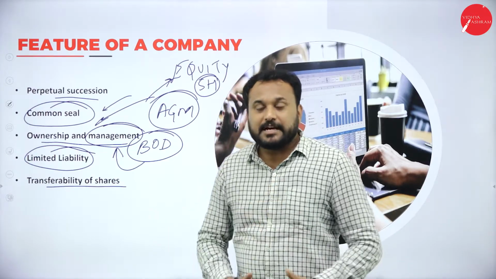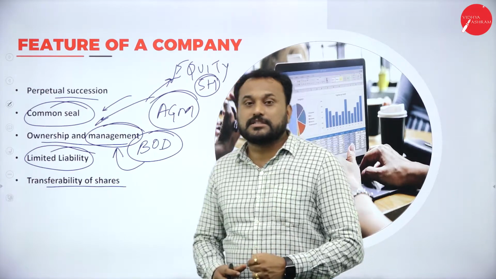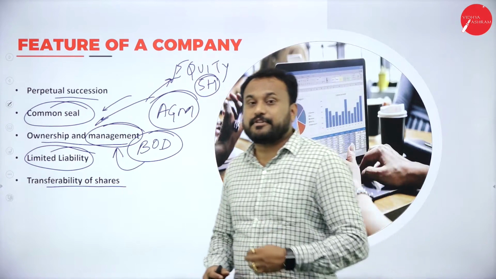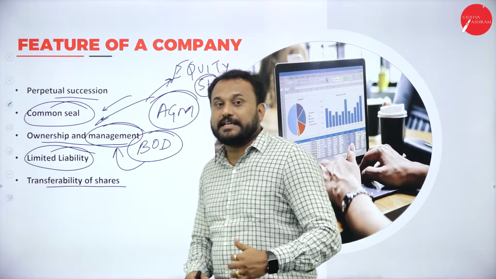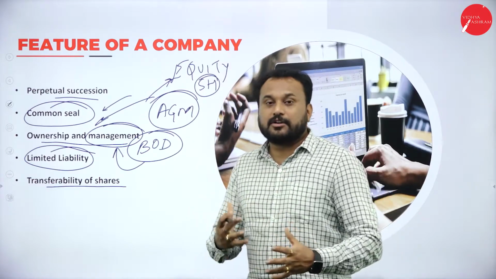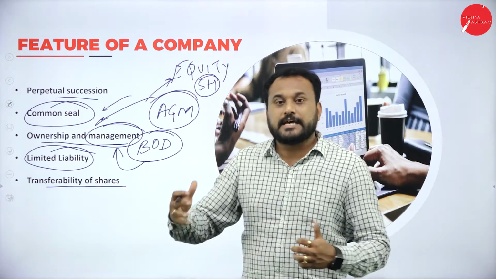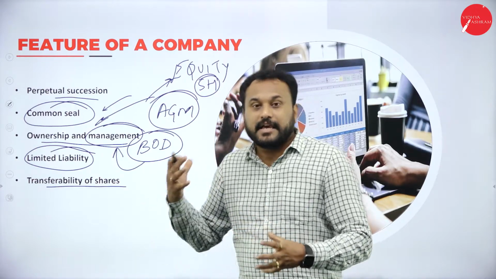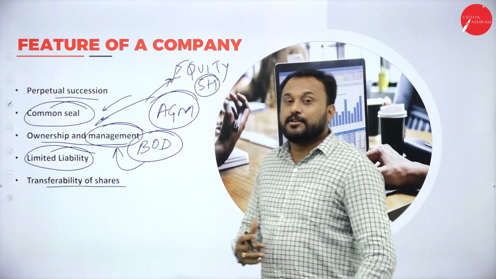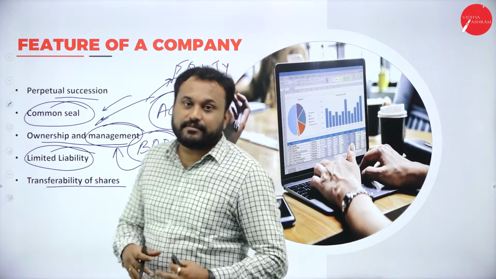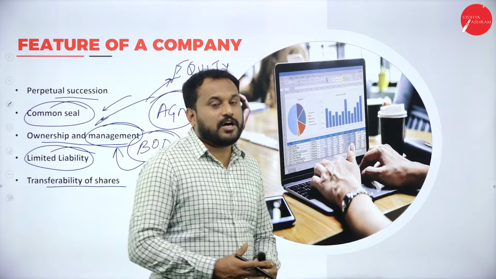In a private company, the shares are generally not transferred, but there are a few clauses where they can be transferred from one person to a person in his family itself, or to the nominee he has named. But again, the laws and clauses are too many which he should go through. And then a meeting also happens and they discuss, and only when everybody gives consent can it happen to the nominee but not to any other person, or he should give the shares back to the company itself. So these are the features of a company.